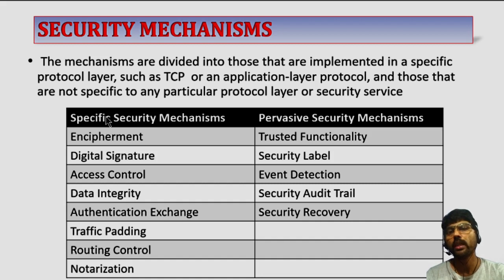The first one is called specific security mechanisms. In specific security mechanisms, we have encipherment, digital signature, access control, data integrity, authentication exchange, traffic padding, routing control, notarization.